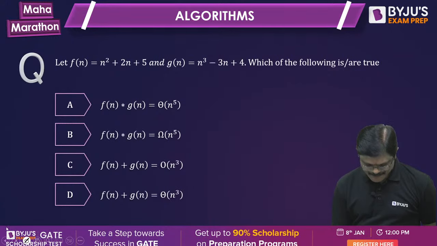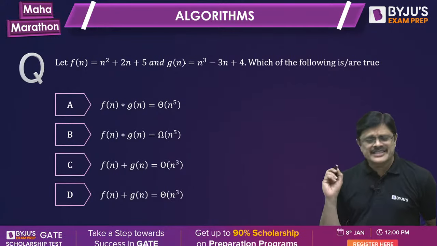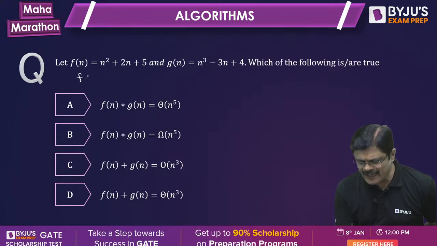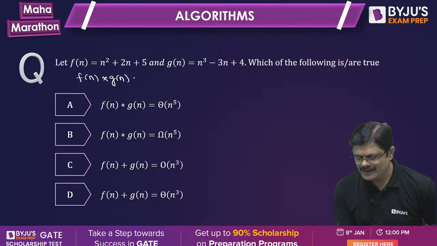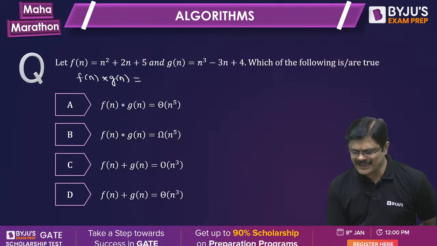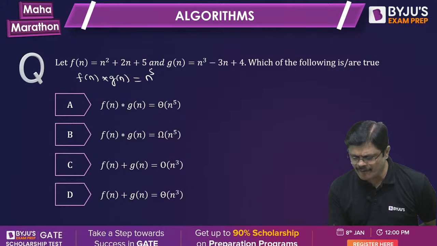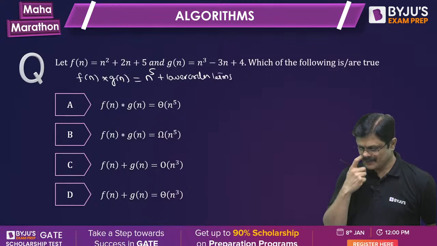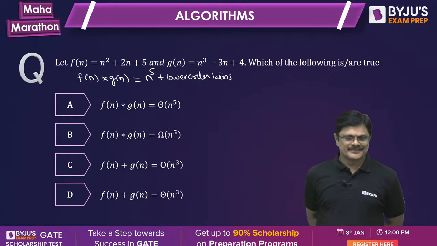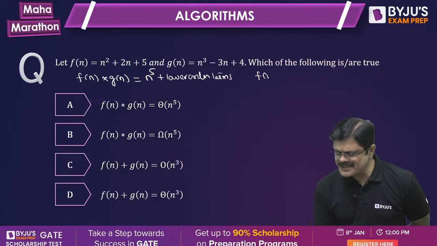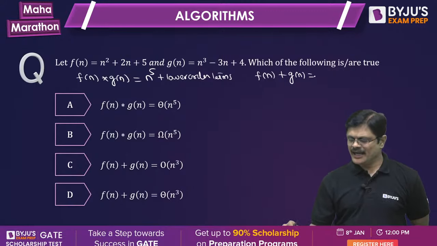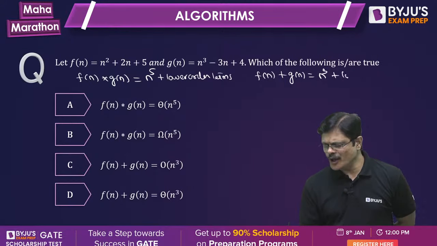My dear friends, now let me find Fn into Gn. It would be n square multiplied with n power 3, that is n power 5 plus lower order terms. Correct or not? And when you take Fn plus Gn, it is n cube plus lower order terms.